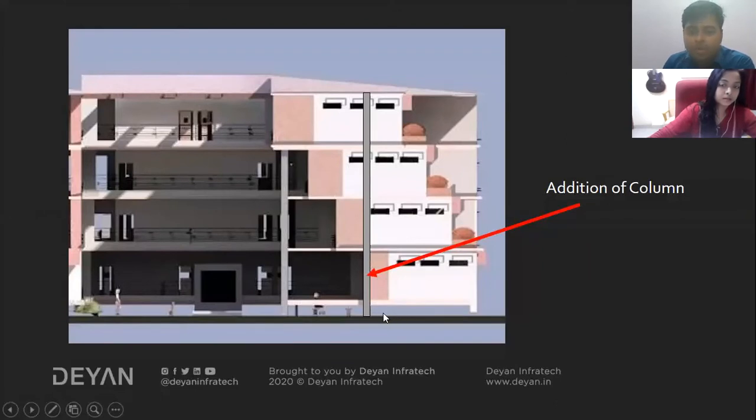So for that purpose, these two columns will be the main ones, and those beams will be resting over them in the rooms. What will be the minimum width that you suggest for the beams of the structure? In that case, if I see this particular spacing, it was around 19 to 20 feet. So for a span of 19 to 20 feet, we can easily accommodate a 450 mm depth of beam. That will be pretty much suitable for this kind of floor arrangement.